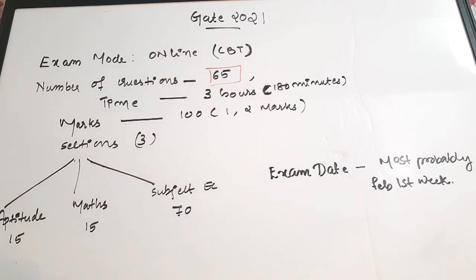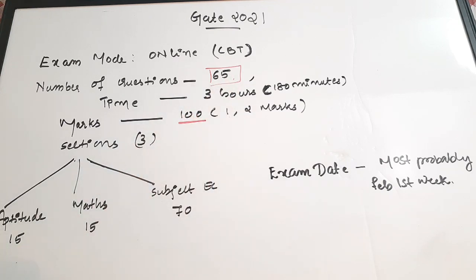Then the time duration is 3 hours. We are discussing all these things from the previous years' analysis. So the time duration is 3 hours, and it will be 180 minutes. Roughly, you'll get 2.7 minutes for answering each question, or you can say 2 minutes. We will round it off as 2 minutes because the lesser the time you take, the more efficient you will be in answering all the questions. Anyway, the total marking is 100 marks. That is for these total 65 questions, the total mark awarded is 100.